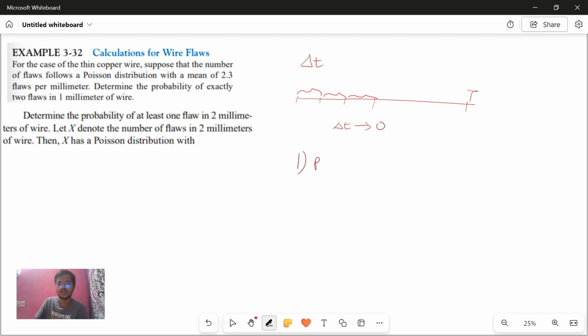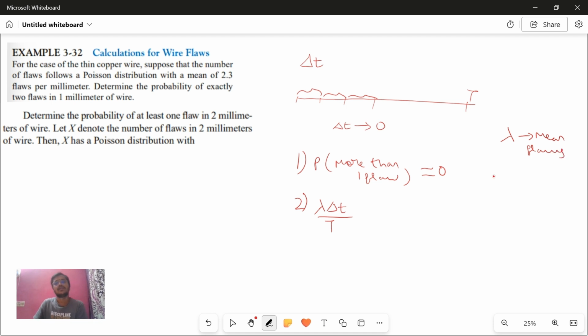The probability of more than one flaw in a subinterval is almost 0, which means there can be at most one flaw in a subinterval. This is one assumption. The second assumption is the probability of one event in a subinterval tends to lambda delta t by t. What is this? Lambda is the mean flaws.